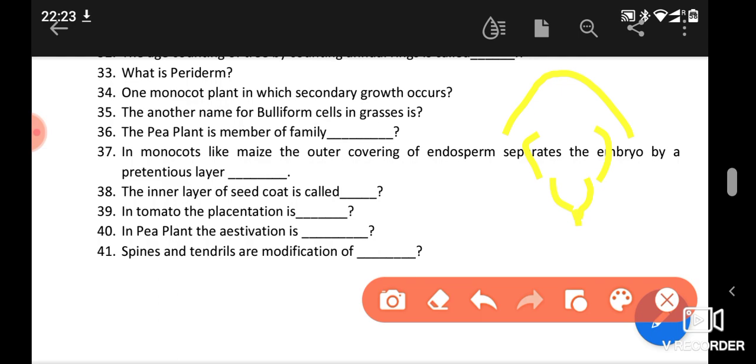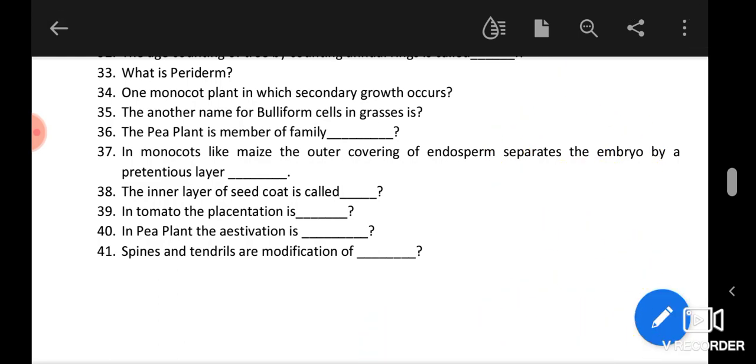I don't know how many of you have seen the flower of the pea plant. If you have seen it, it has a similar shape to what we have drawn. There is another plant, Aparajita, which also has vexillary aestivation. The Clitoria plant, which we call Aparajita in Hindi, also has vexillary aestivation.